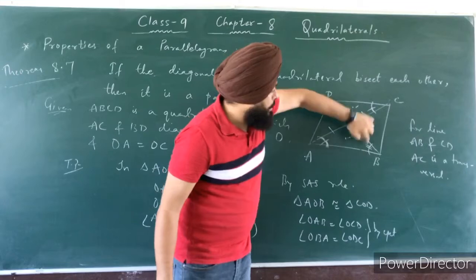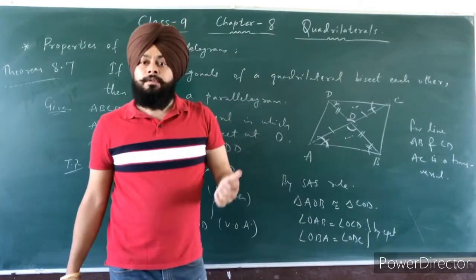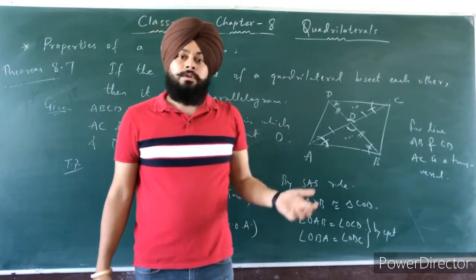So angle OAB equal to angle OCD is a pair of alternate angles and they are equal.